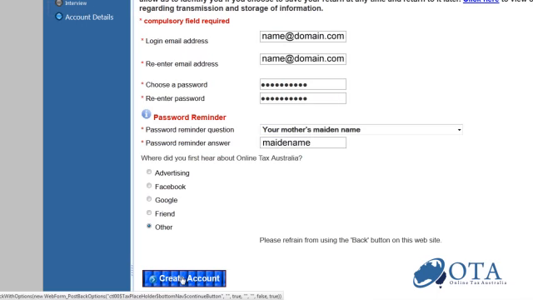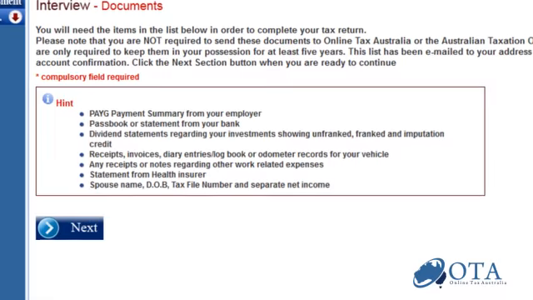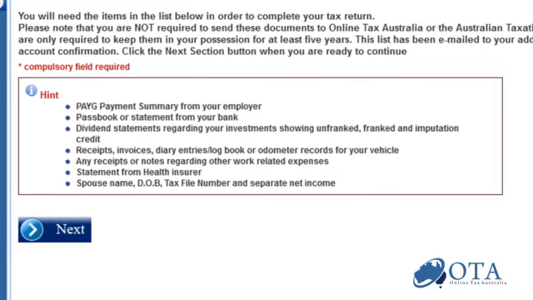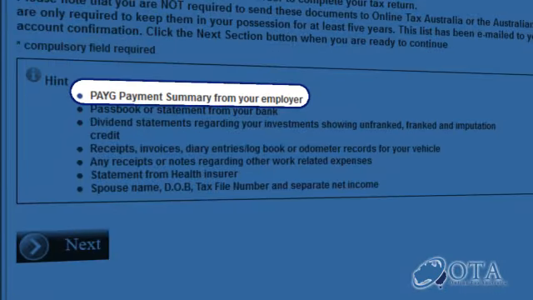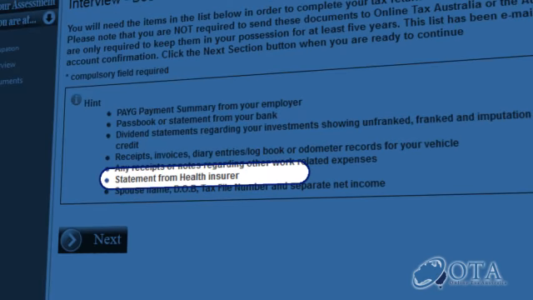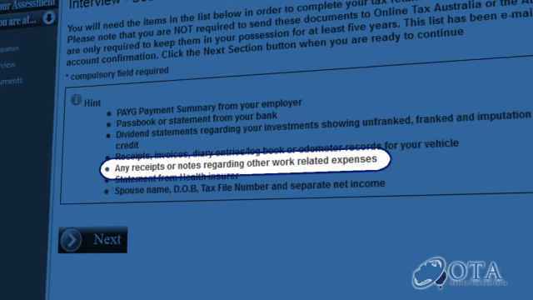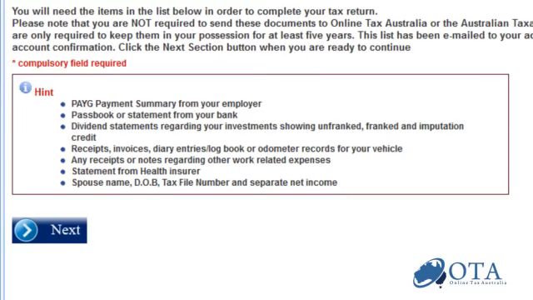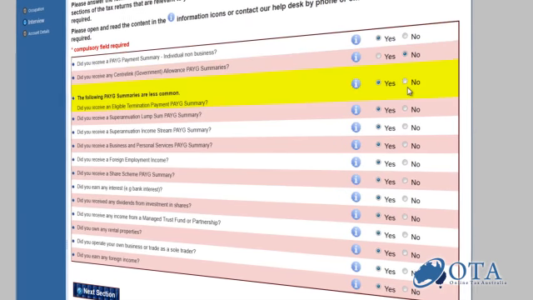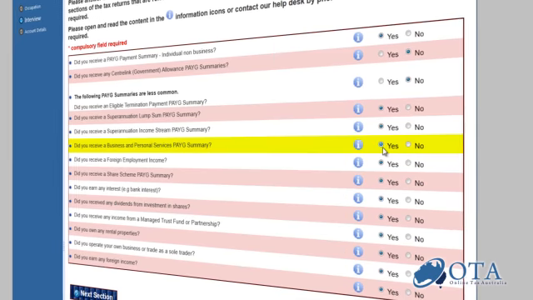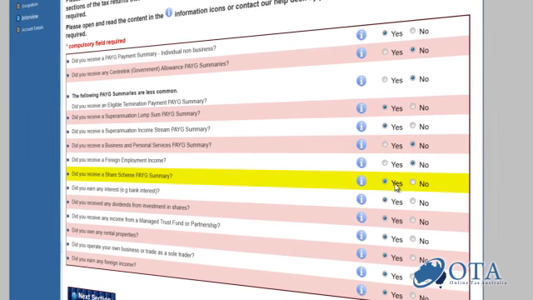Once your account is created, a summary page lets you know all the information you will need to complete your return. For example, the PAYG summary statements which you get from your employer or employers, bank statements, annual health insurance statement, expense receipts, and credit card summaries. This is generated based on the yes or no questions you answered earlier. A copy of this list will also be emailed to you. You are now ready to enter your information into the user-friendly worksheets.